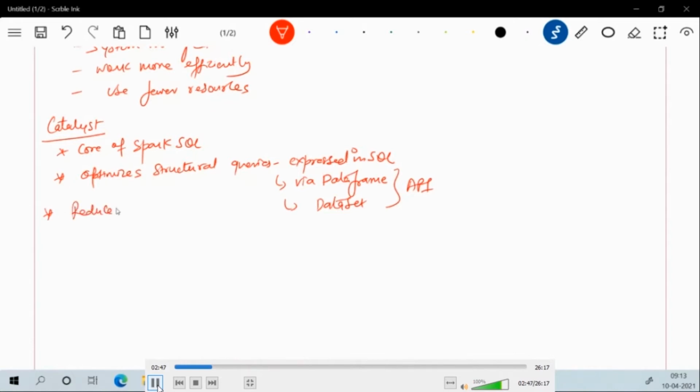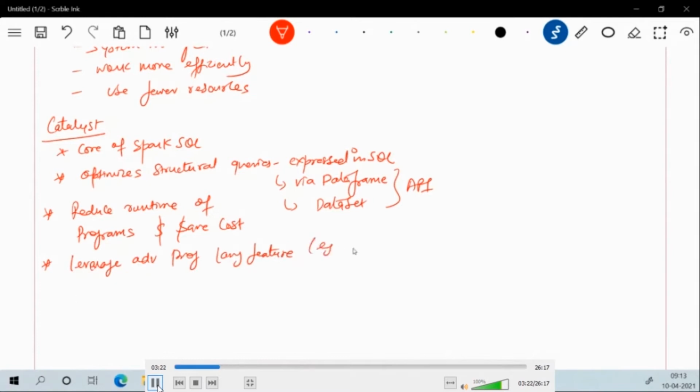Now, this Catalyst Optimizer reduces the runtime of Spark programs because they are optimized, and eventually it saves some cost. The beauty of the Catalyst Optimizer is that it leverages advanced programming language features from Scala, like pattern matching and a very important concept, quasiquotes. This programming pattern matching is used to build the extensible query optimizer.